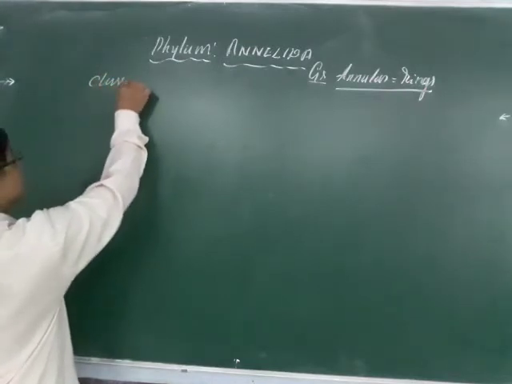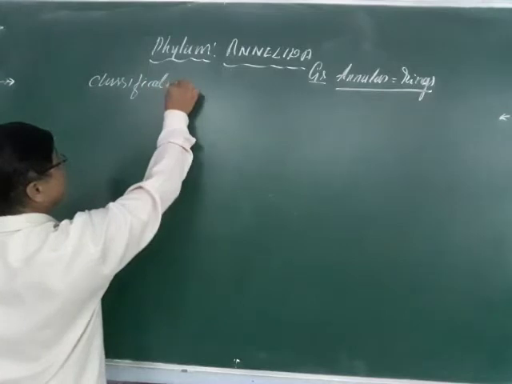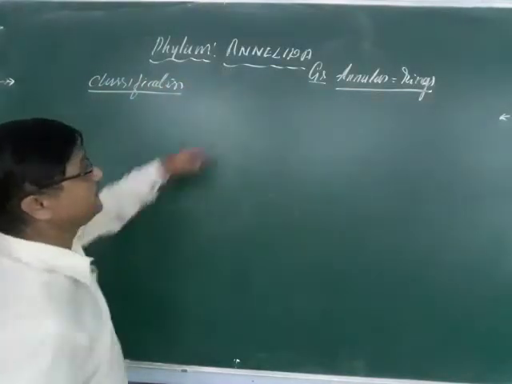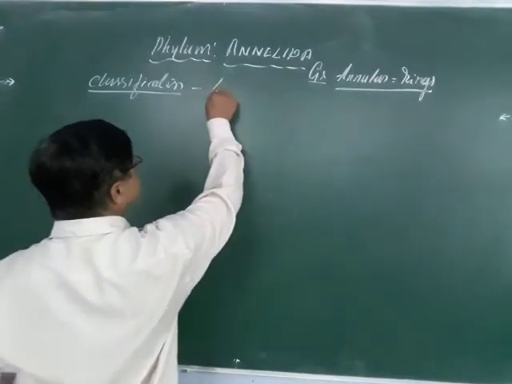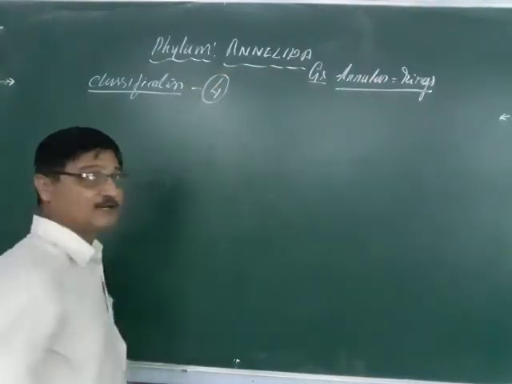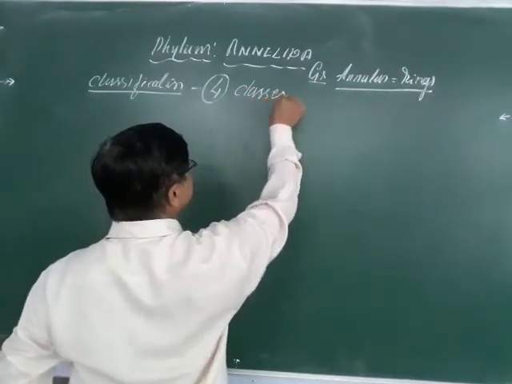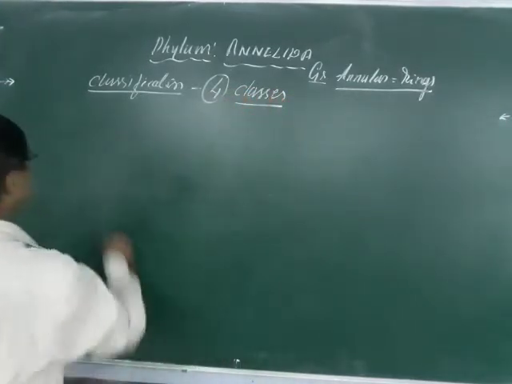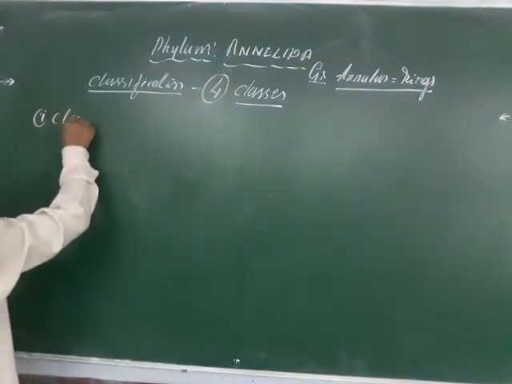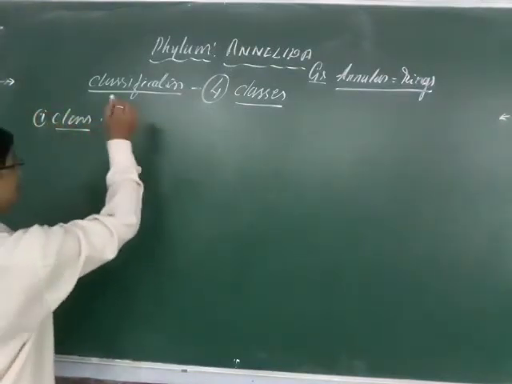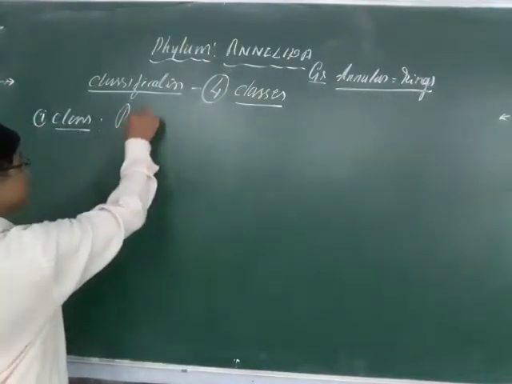Classification of Annelida. The phylum Annelida has been classified into four classes. The first class is Polychaeta.